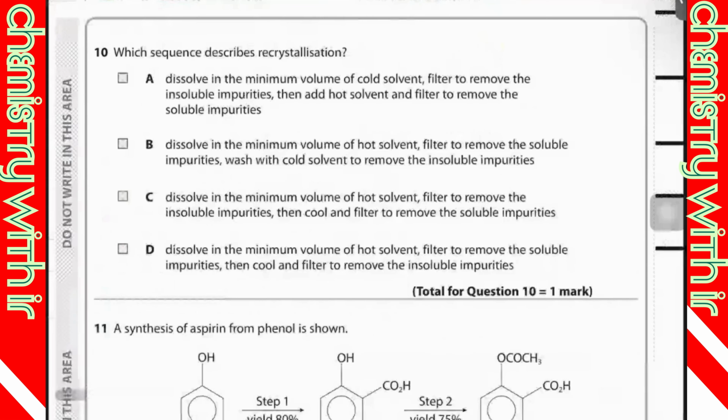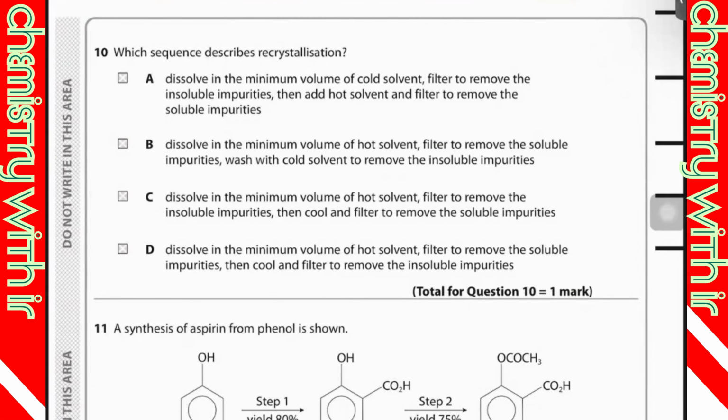Question 10 says, which sequence describes recrystallization? Option A: dissolve in the minimum volume of cold solvent, filter to remove insoluble impurities, then add hot solvent and filter to remove the soluble impurities. They are saying this describes recrystallization. Then option B says